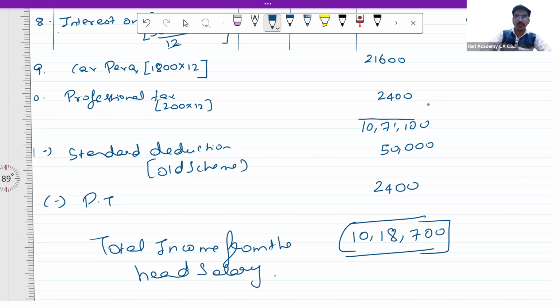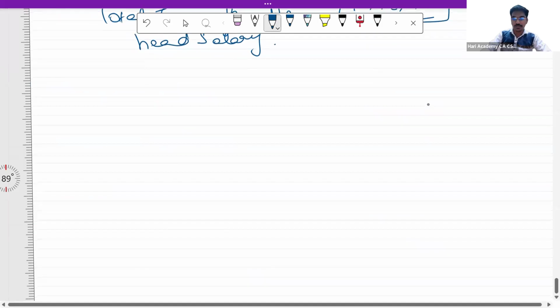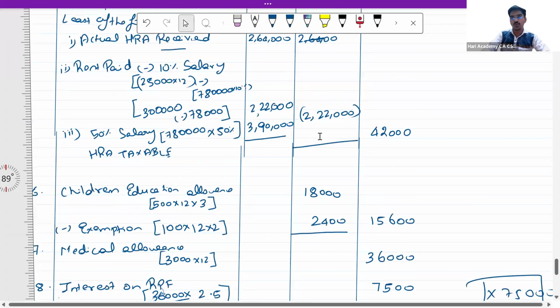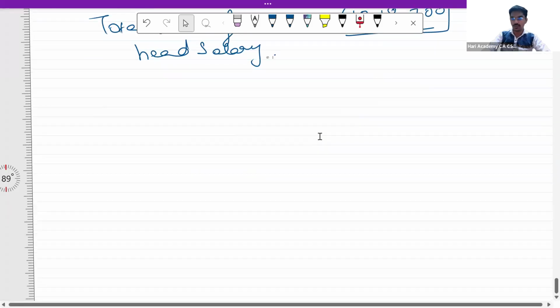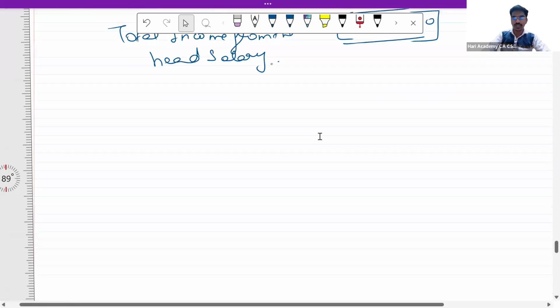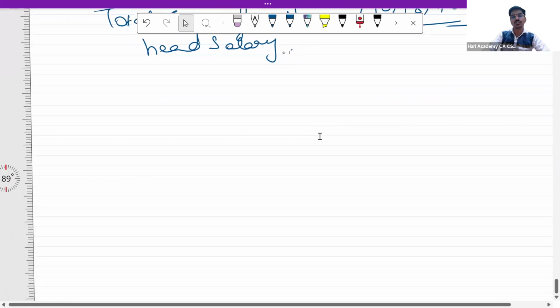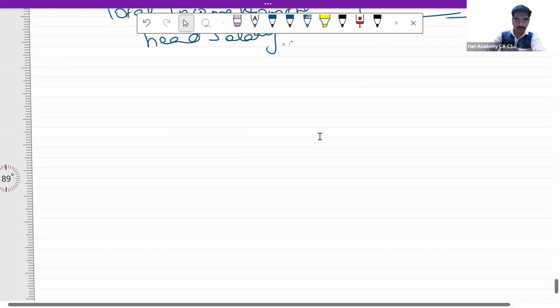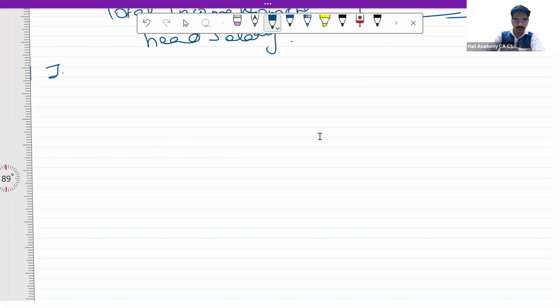Okay. Now let us go to question number 6. With this, the salaries chapter is over, we have solved two questions, one question in the old scheme and the other question in the new scheme. Now let us go to the next chapter. Now let us focus on income from house property.